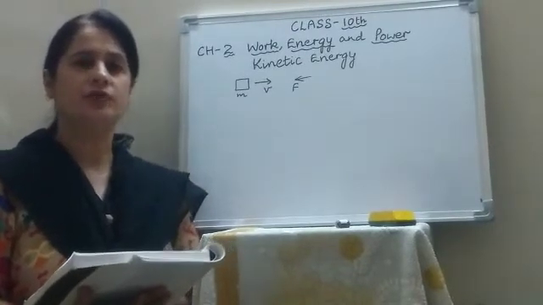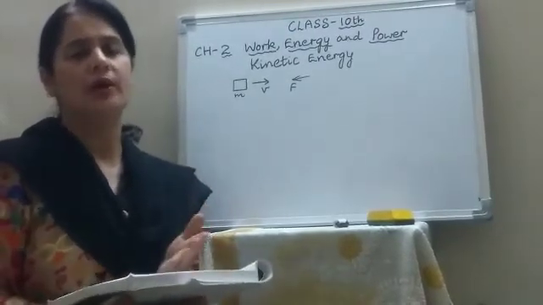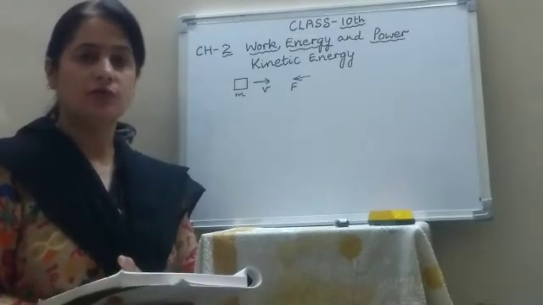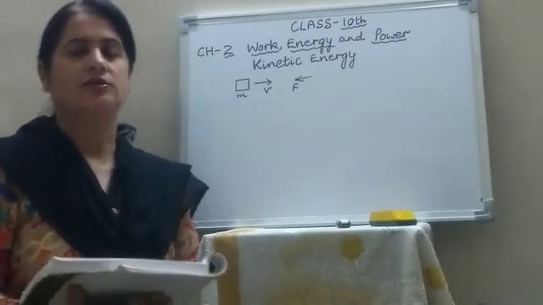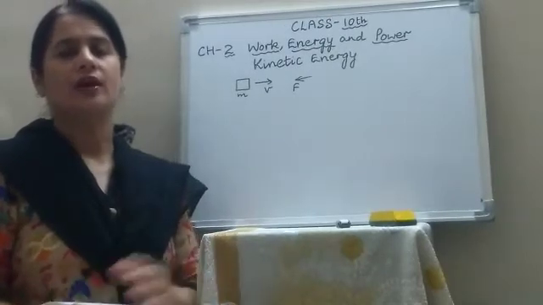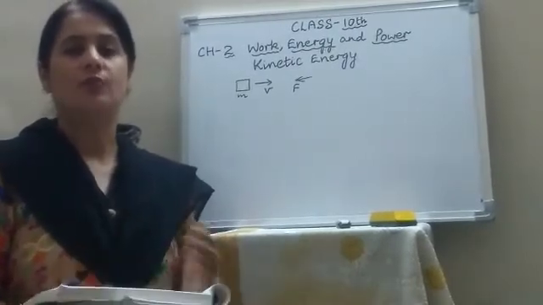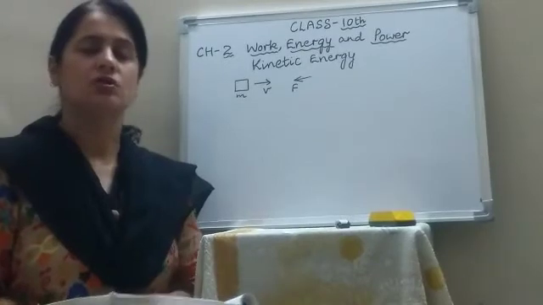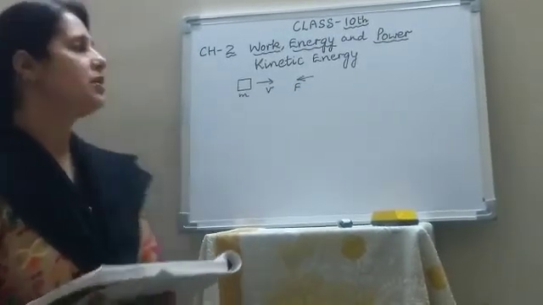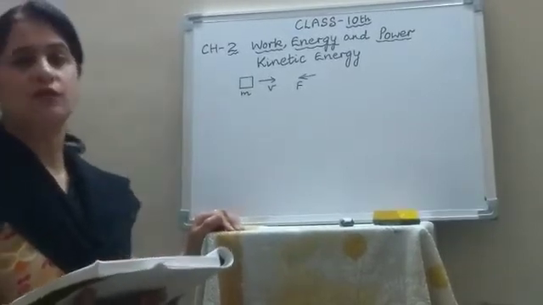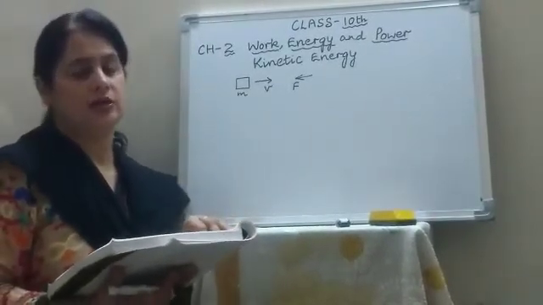Like a fast moving stone can break a window pane on striking it. So the fast moving stone has kinetic energy. Suppose a car is moving, a boy is running, a bullet is fired from a gun. So all these possess kinetic energy. Now how will you obtain the expression for kinetic energy?